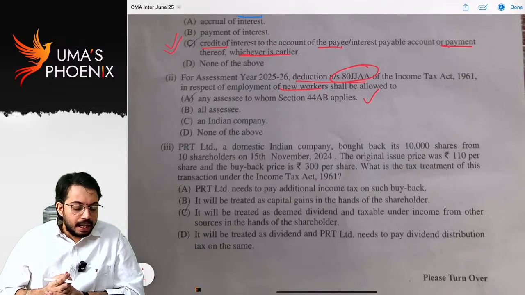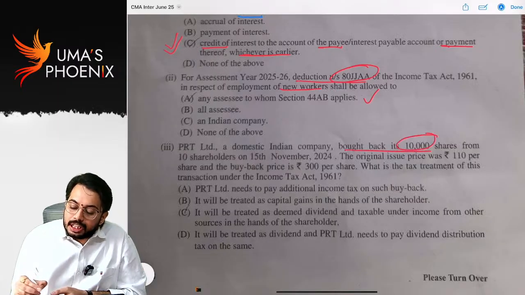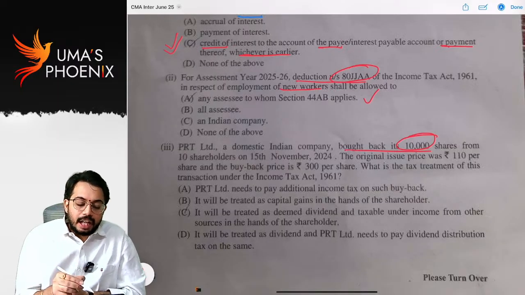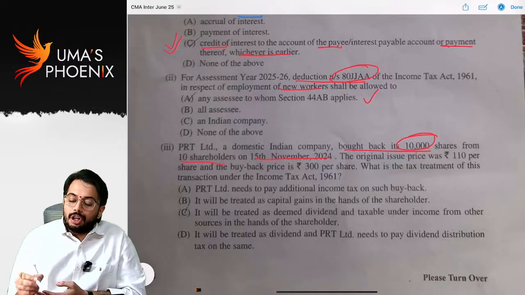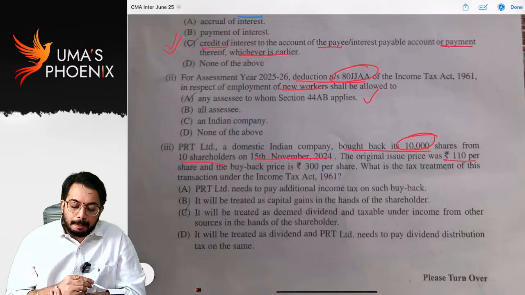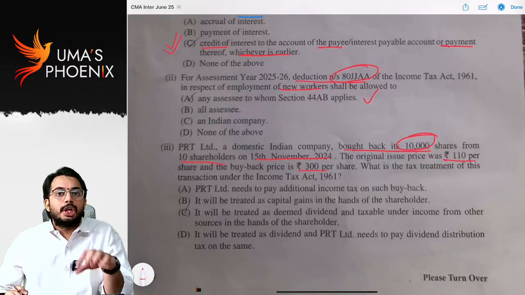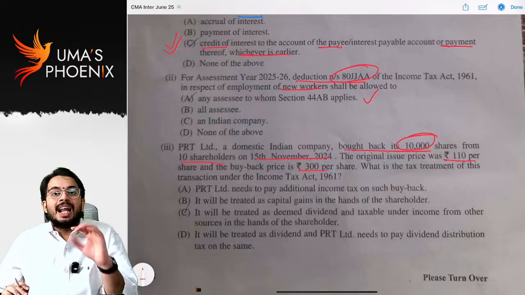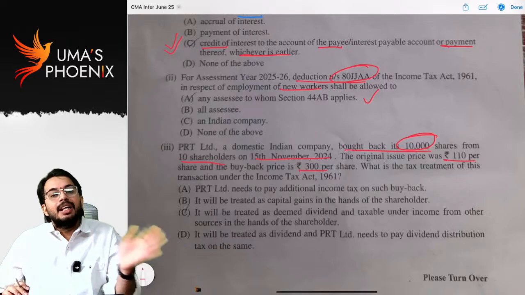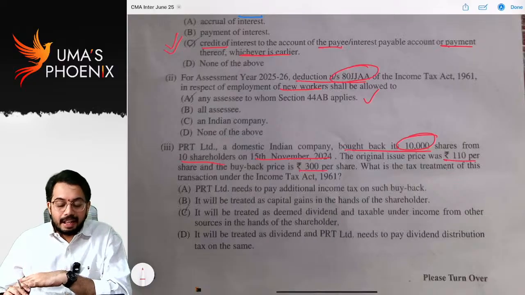PRT Limited, a domestic Indian company, bought back its 10,000 shares from 10 shareholders on 15th November 2024. Original issue price was 110 rupees, buyback price is 300 rupees. This MCQ relates to the buyback concept. In the buyback concept, there is an amendment. Before 1st October there is one treatment, after 1st October there is another treatment.